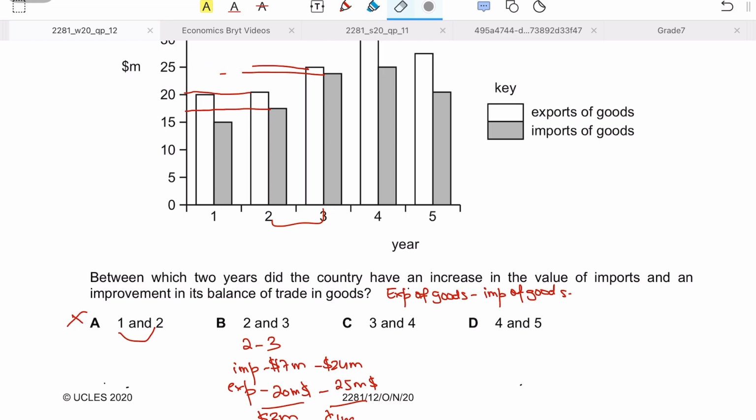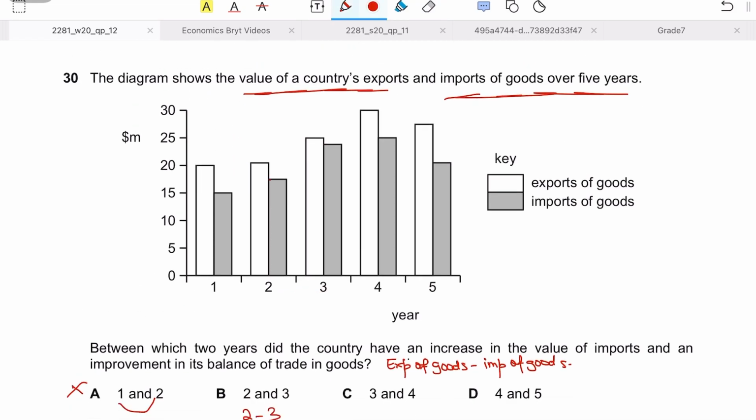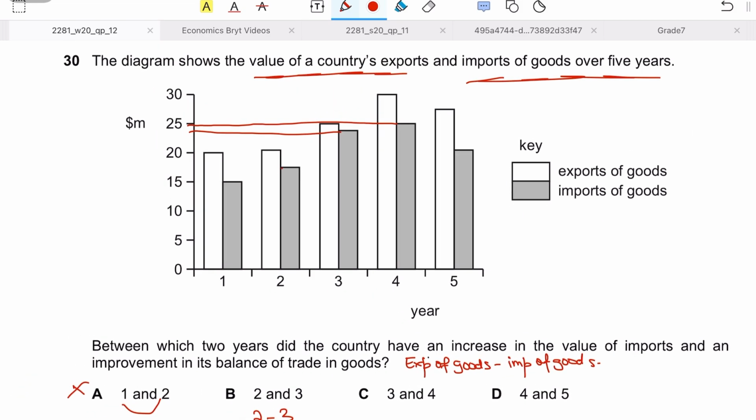Now let's see part C, that is year 3 to year 4. So guys, we can see that in year 3 the imports are approximately 24 million, and in year 4 the imports have increased to 25. So imports have increased, but only very slightly. There has been a slight increase in imports, right?